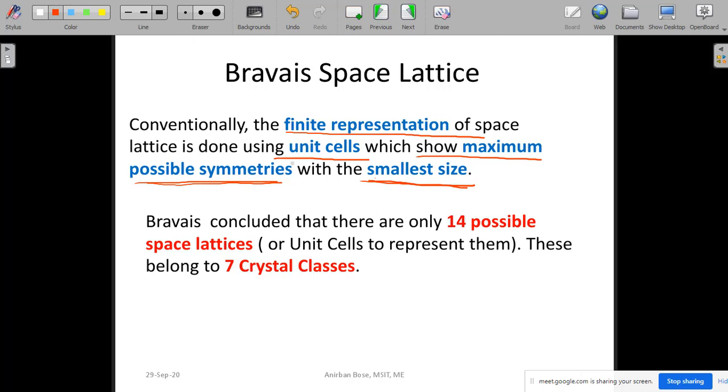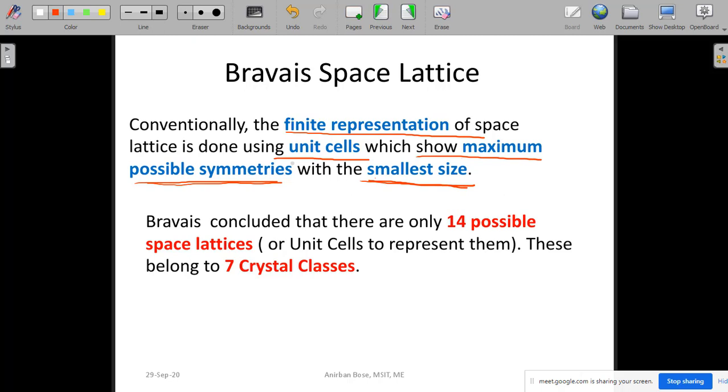So symmetry comes first in priority, and then the smallest size. So two things are important. One is that the size of the unit cell should be as small as possible, but at the same time you have to keep in mind that the maximum possible symmetries are also very important.